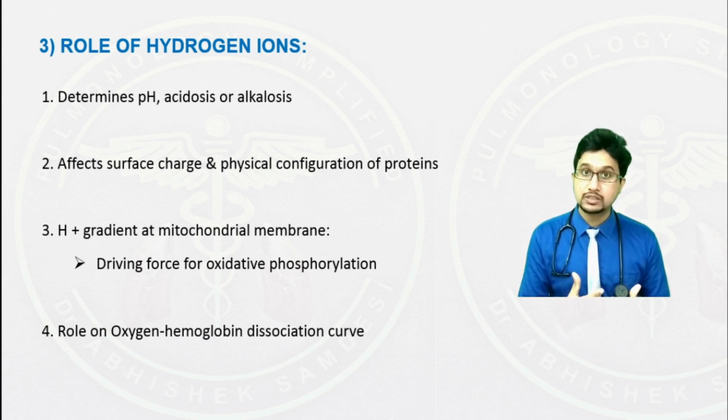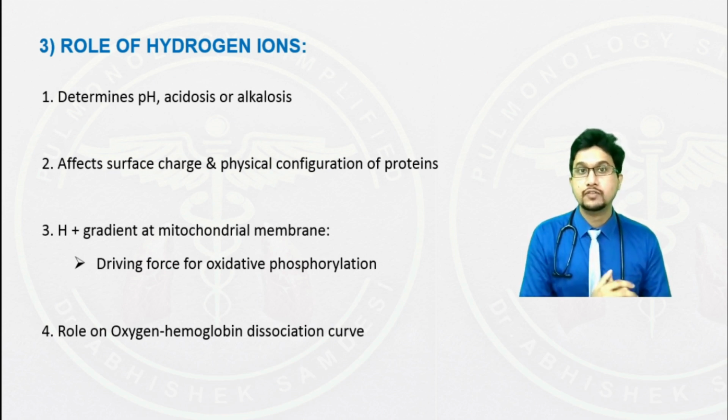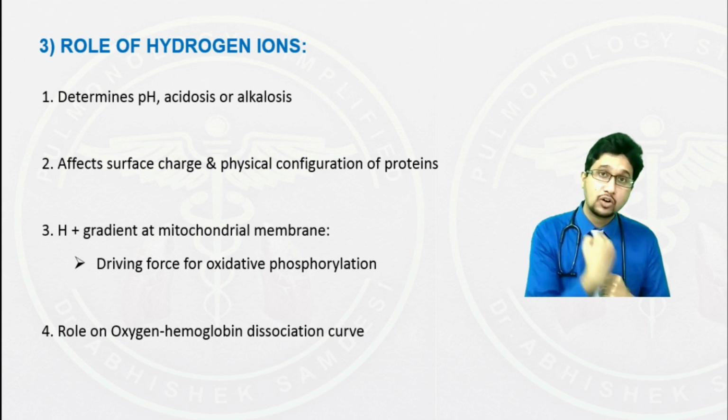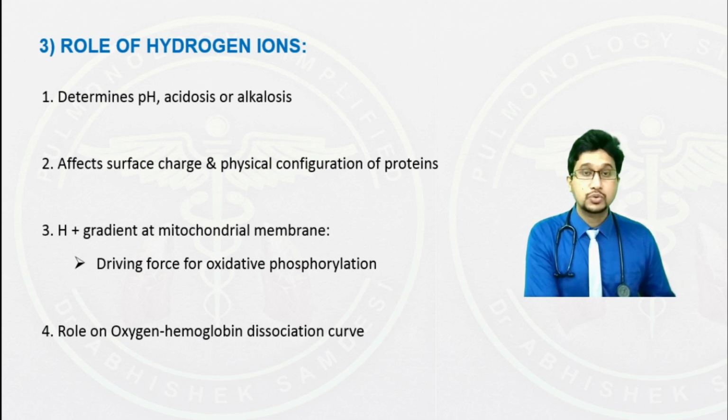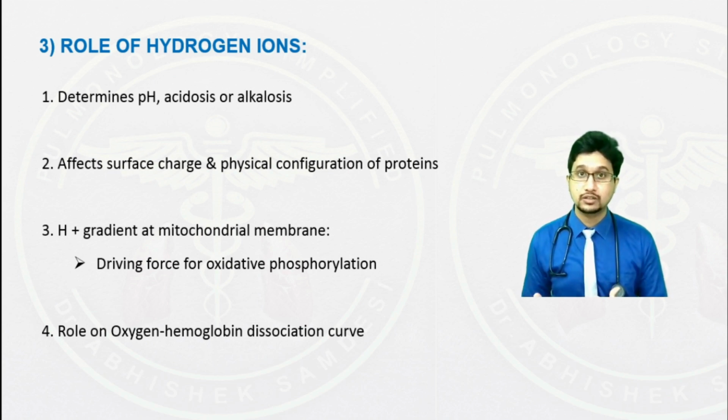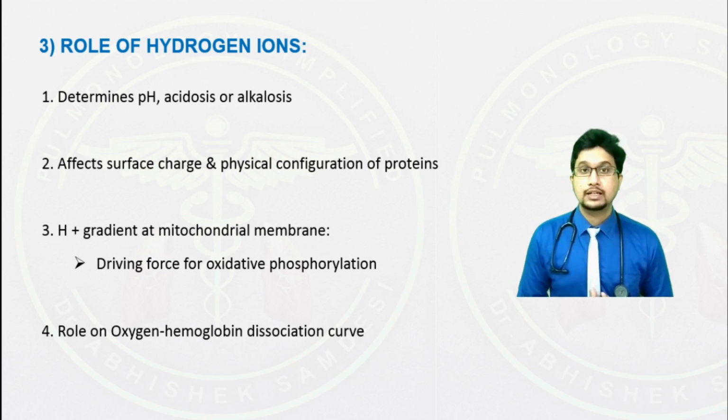In alkalosis, there is shift of the hemoglobin dissociation curve to the left. It means the hemoglobin and oxygen affinity is quite strong and it is not releasing oxygen adequately to the tissue. Patients with alkalosis at the level of tissue go for hypoxia. And this is the major role of hydrogen on oxygen hemoglobin dissociation curve. Now we understood how vital this hydrogen is for the oxygen hemoglobin dissociation curve. The next thing that we shall discuss is the role of hydrogen on potassium.